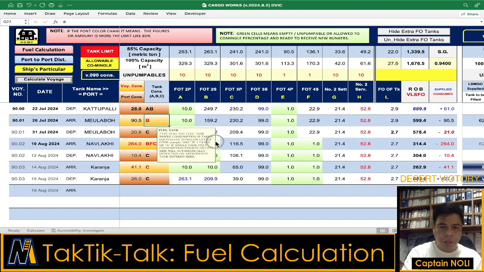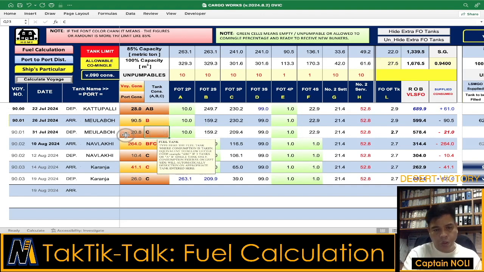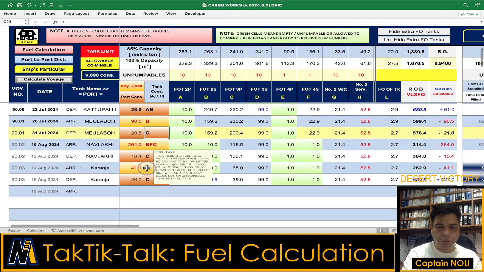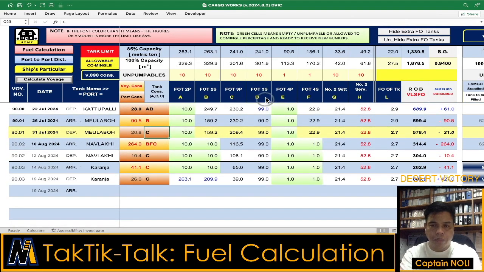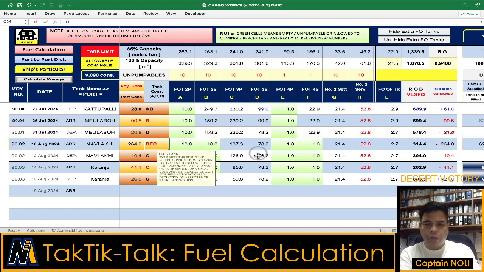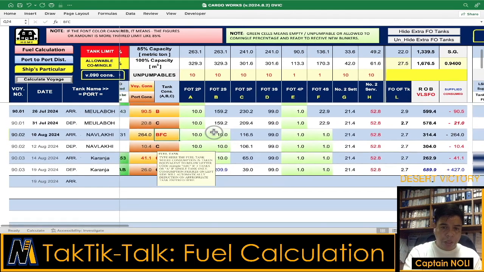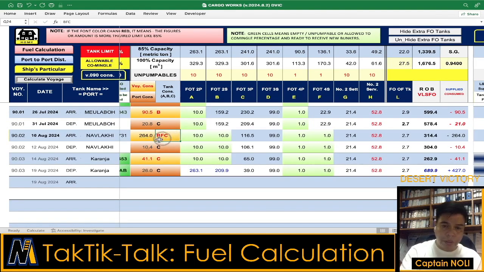Same with the port consumption, the 21 tons or so will be consumed from FO tank number 3, or letter C. So it automatically deducts. Like for example, if we change it to letter D, it will deduct from FO tank number 3 starboard. So for now, let's make it letter C. Same thing on the other legs of the voyage, you just assign which tank it will be consumed from.